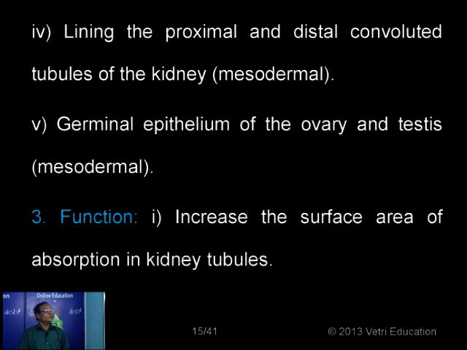Then, if you take the kidney, the functional unit of the kidney is the nephron. The nephrons have the proximal tubule and distal tubule, and both are lined with a single layer of cuboidal epithelium, which is mesodermal. In the ovary and testis also, they are lined with germinal epithelium, responsible for the production of gametes. They are also mesodermal.